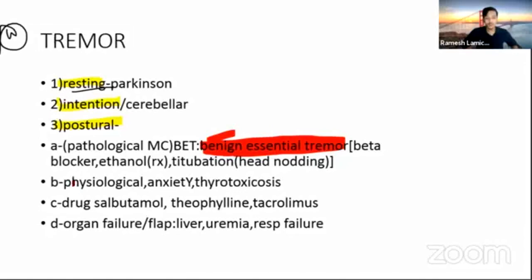Another one is physiological tremor, which we can appreciate in anxiety and thyrotoxicosis patients. Another one is drug-induced tremor, with drugs like salbutamol, theophylline, and tacrolimus. Another one is flapping tremor, which we can see in organ failure, like liver failure, renal failure, and respiratory failure. So these are the causes of tremor.